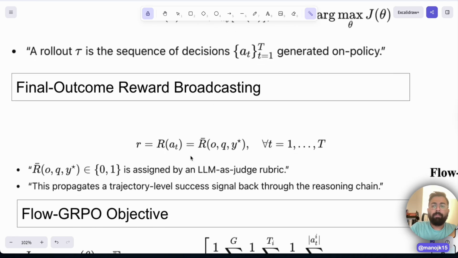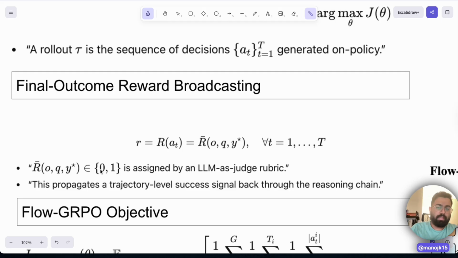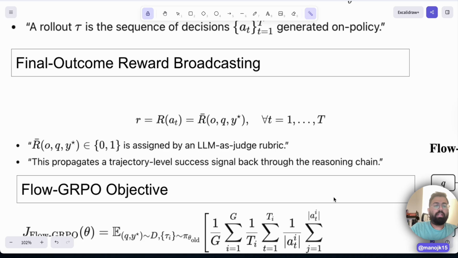So what it is telling is, our O_Q,Y is either 0 or 1, assigned by an LLM as a judge. The final answer, using LLM as a judge, gives either 0 or 1, telling wrong or right. This propagates a trajectory-level success signal back through the reasoning chain. So we are going to give this particular reward to all steps. For example, if the final answer is right, we are going to give step 1, step 2, step 3, all of the steps from step 1 to step 10, or step T, a reward of 1. If the final answer is wrong, we're going to give all the steps 0.